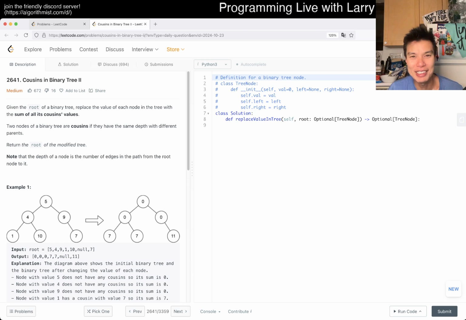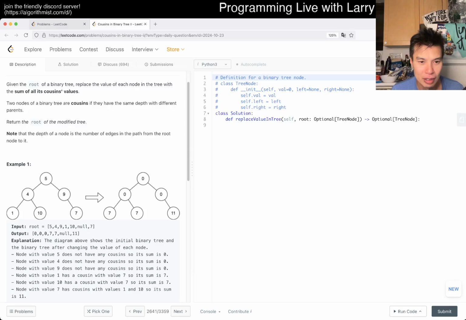But let's take a look at today's problem. Let's go. We have 2641, Cousins in Binary Tree 2. Given the root of a binary tree, replace the value of each node in the tree with the sum of all its cousins' values. Two nodes of a binary tree are cousins if they have the same depth with different parents. Yeah, okay. Return the root of the modified tree. Okay. Sum of all its cousins' values.